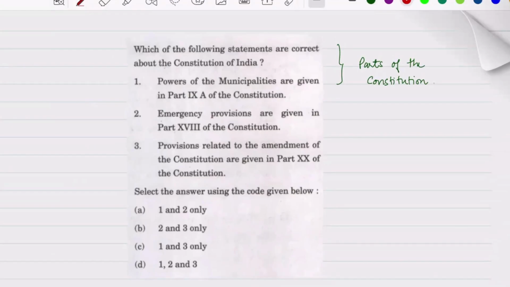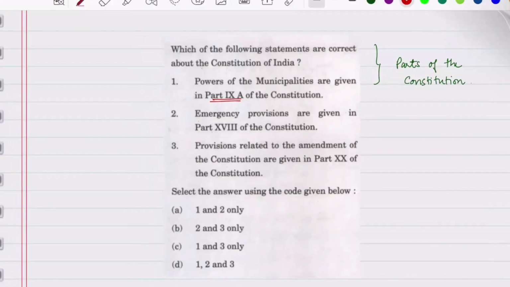Okay, we will try to solve this. Before that, you can just pause this video and try to answer. Otherwise, we can solve it together. Okay, now let us look at the first statement. Powers of the municipalities are given in Part 9A of the Constitution. This particular statement is correct, as it was added in the 74th Constitutional Amendment Act of 1992, and this particular part has the provisions for local self-government at the urban level. Okay, so this is correct.